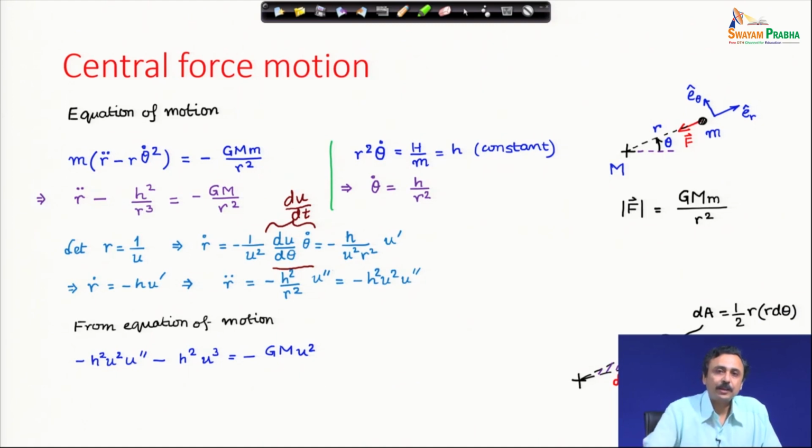Now, substitute everything in the equation of motion.